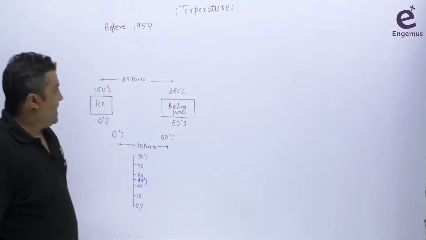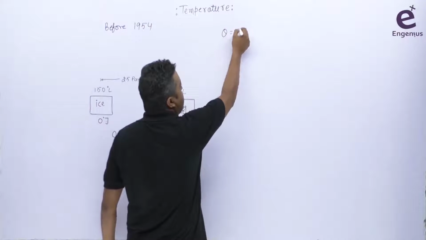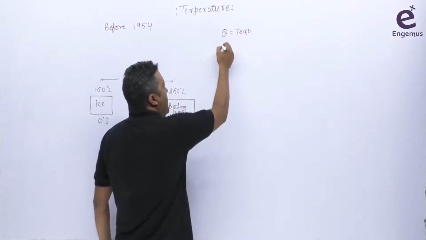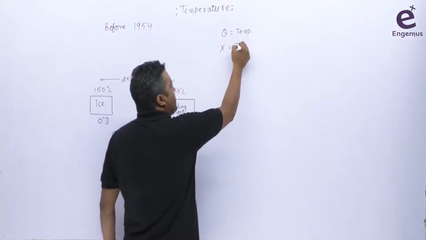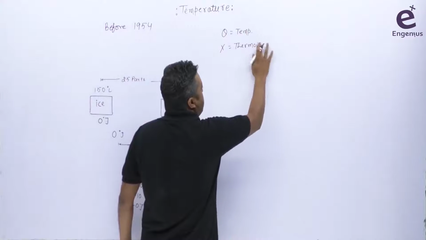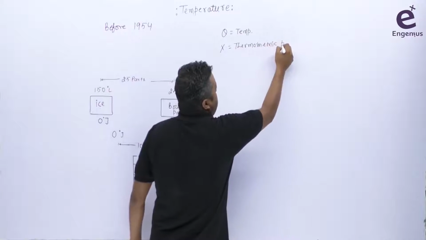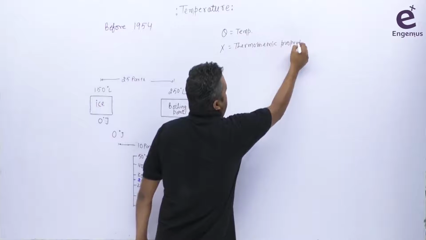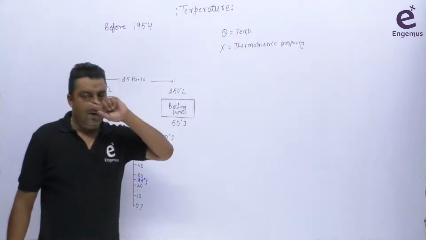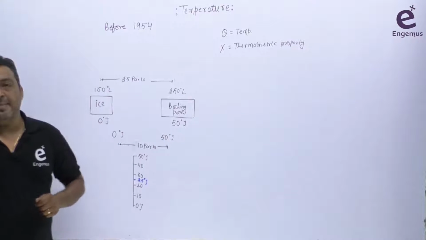Let's suppose theta is temperature, and x is a thermometric property. In the case of a thermometer, we are defining the volume as a thermometric property. So theta is the temperature and x is some thermometric property.